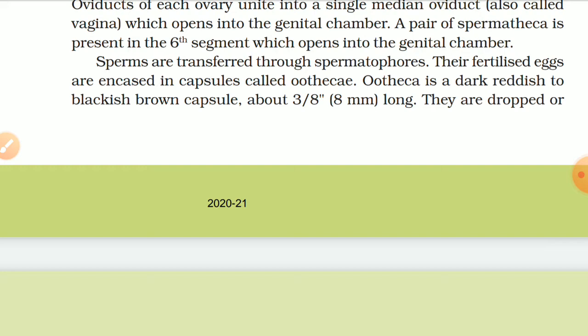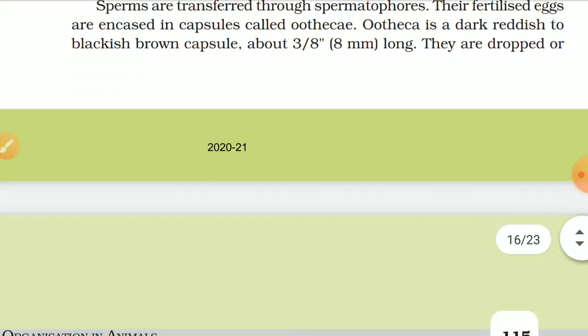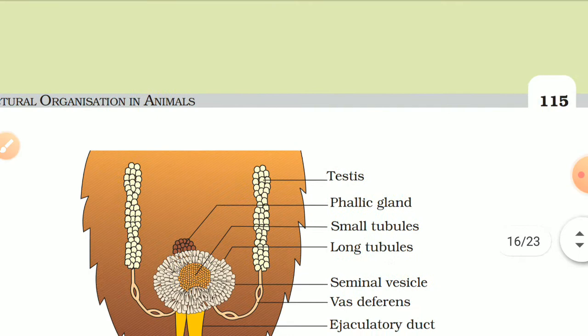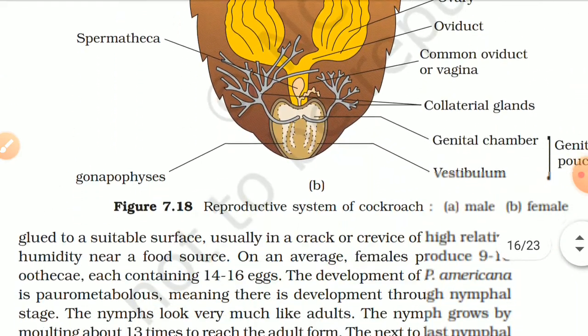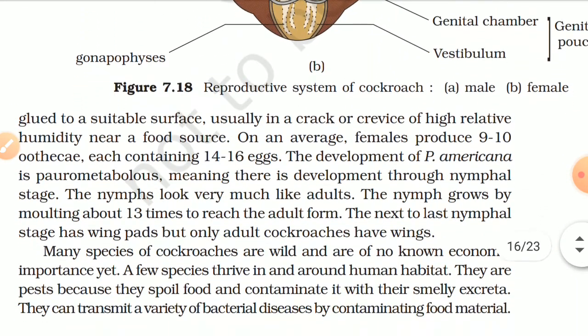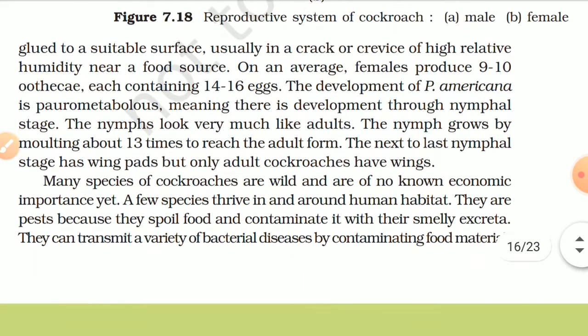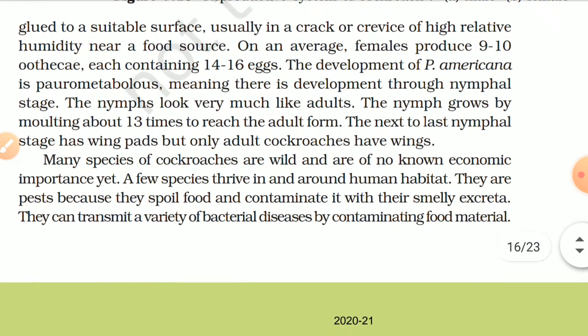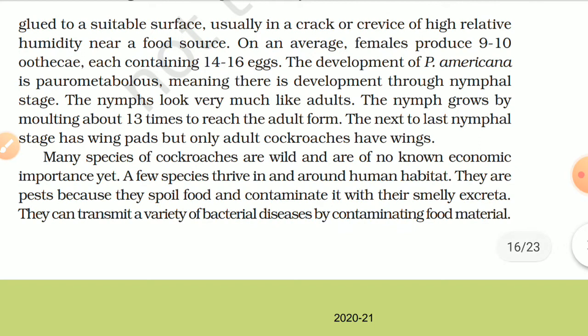Their fertilized eggs are encased in a capsule called ootheca. Ootheca is a dark reddish to blackish brown capsule about 3 to 8 millimeters long. They are dropped or glued to a suitable surface, usually in a crack or crevice of high relative humidity near the food sources. On an average, a female produces 9 to 10 oothecae, each containing 14 to 16 eggs.